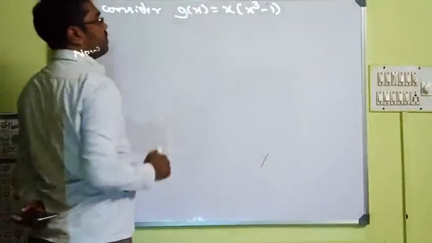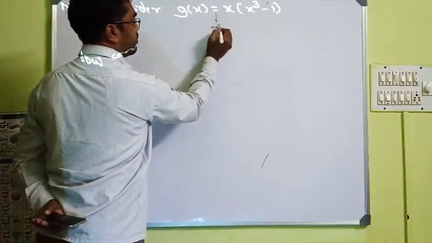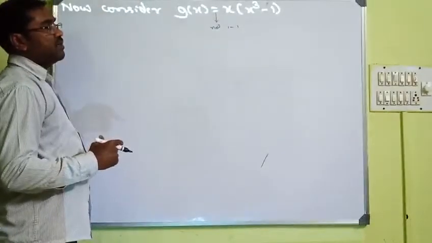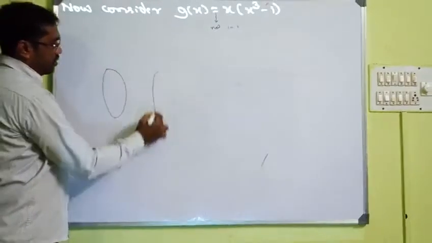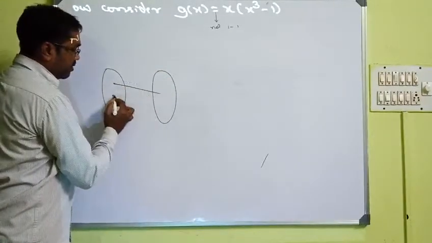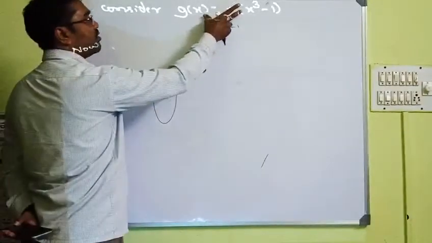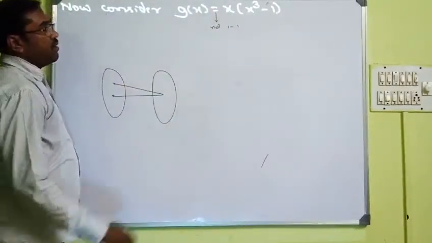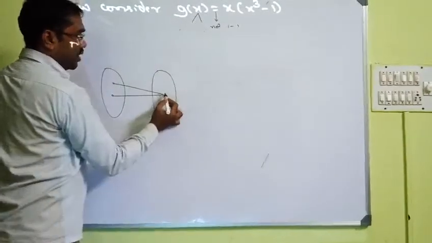Take the function g. To prove it is not 1 to 1, one example is sufficient. If you are able to prove two distinct elements have the same image for this g, it shows that it is not 1 to 1. Now let us select two values of x for which the image is the same.